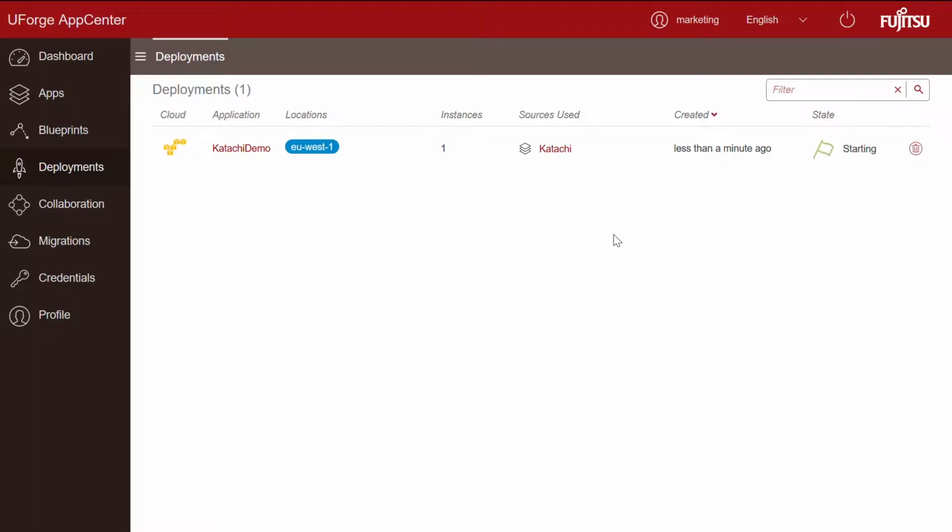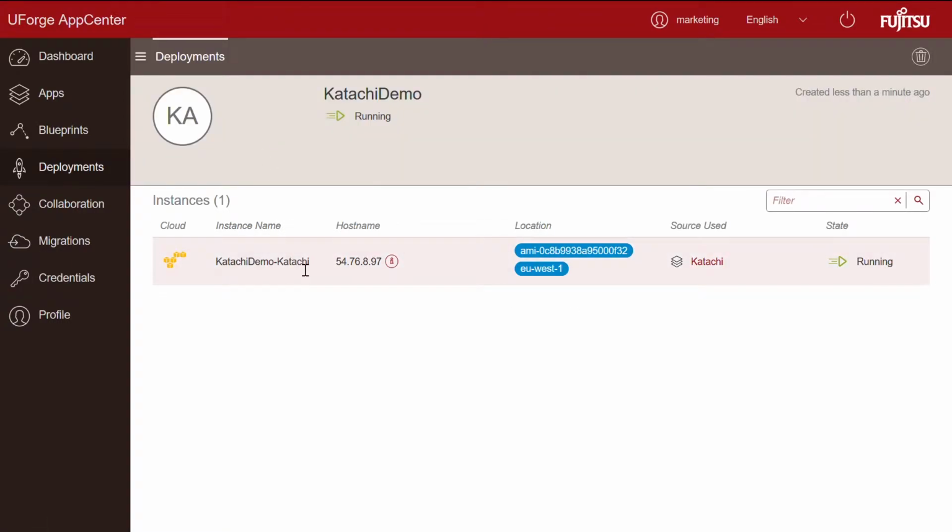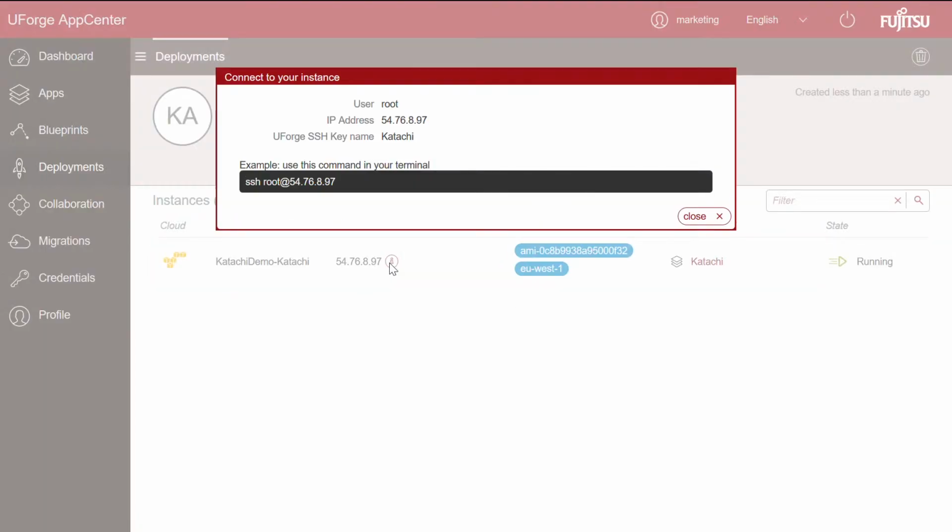And as you can see, this is now starting up in the AWS European region. This is usually fairly quick, so we'll just let this one run through in real time. And that's now up and running. And if we go in here, we'll be able to see the information on that server.